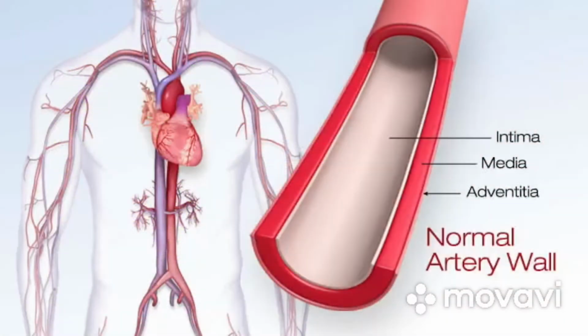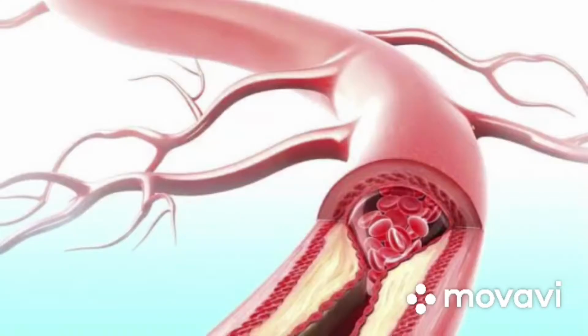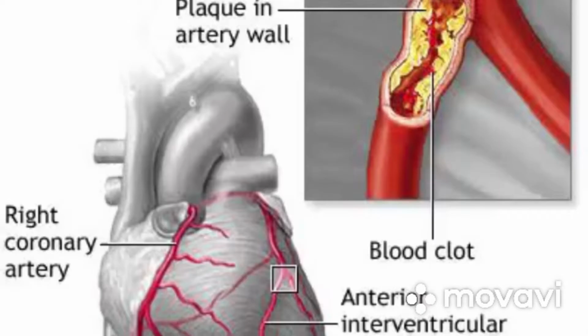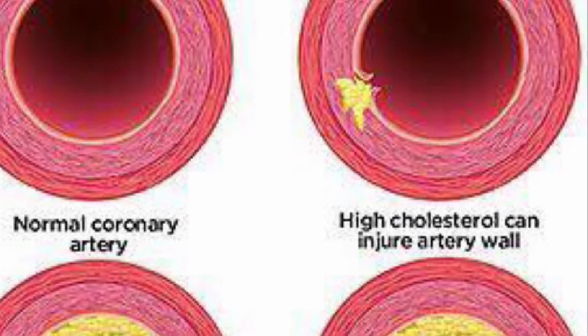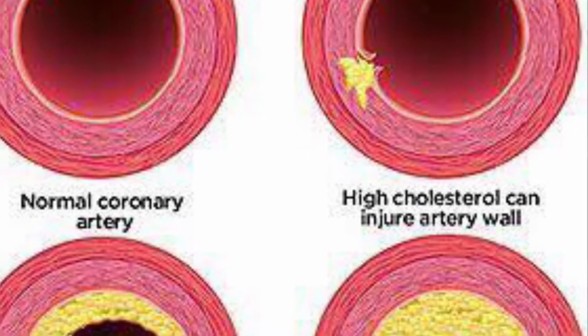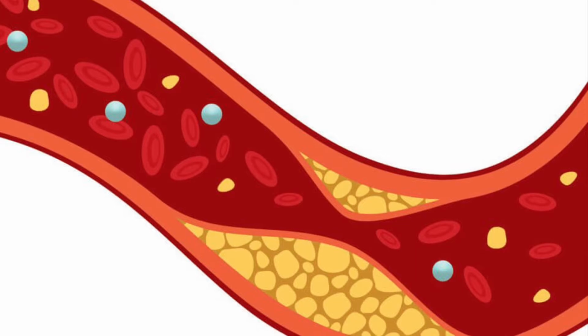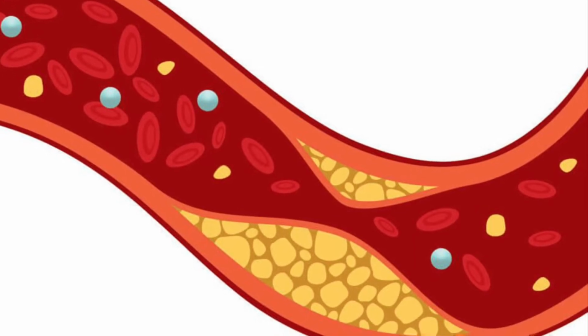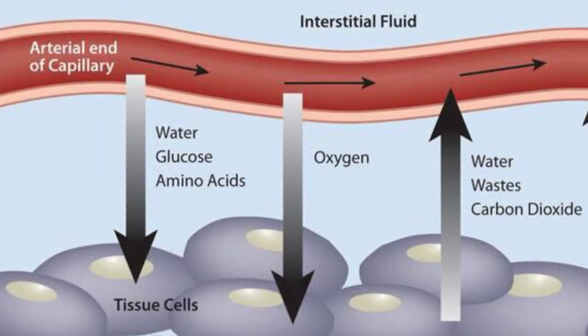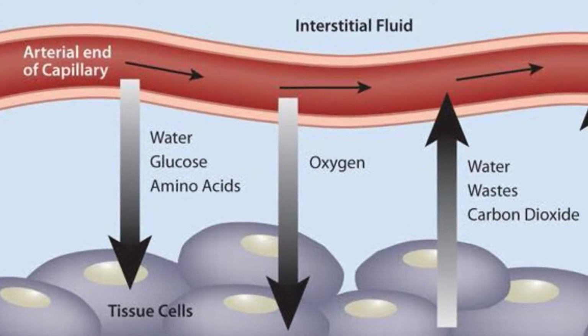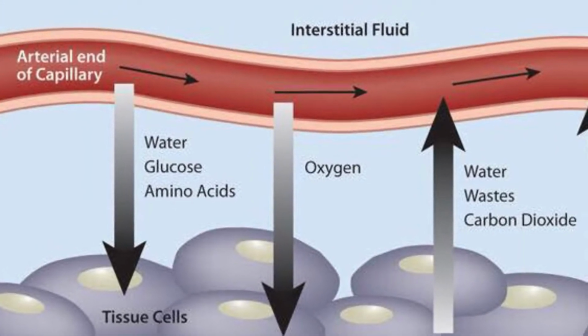Next, atherosclerosis and cholesterol. Plaques that build up in arteries are called atherosclerosis. These deposits are made up of fatty substances, cellular waste products, calcium and fibrin. As plaque builds up, the wall of the blood vessel thickens. This narrows the channel within the artery, reducing the blood flow. That lessens the amount of oxygen and other nutrients reaching the body.